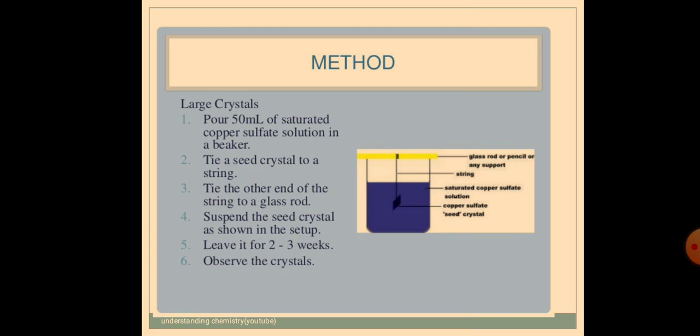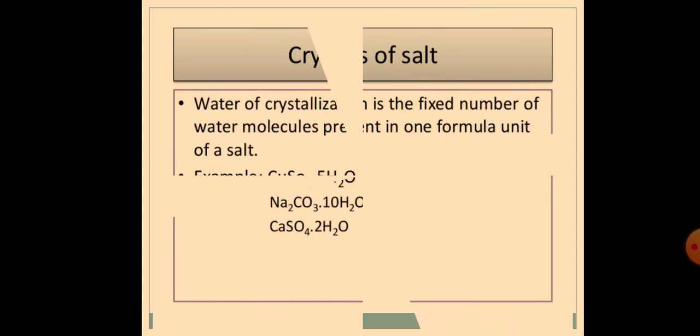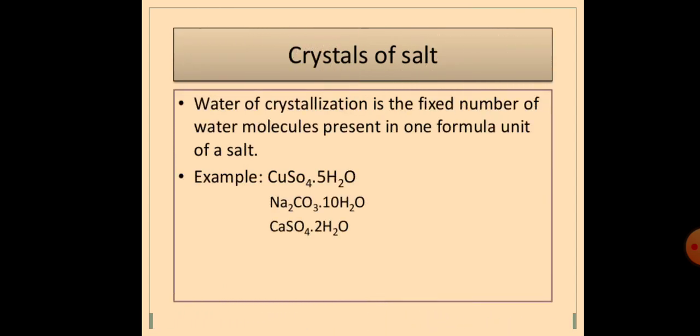Now we are going to learn something more about a crystal. Now we saw crystal, then we saw crystallization. One more word which is related to crystallization we will see, that is nothing but water of crystallization. Water of crystallization is nothing but, during the formation of the crystals, some of the crystals have a fixed number of molecules present in them. Some of the crystals will have a fixed number of water molecules present in them.